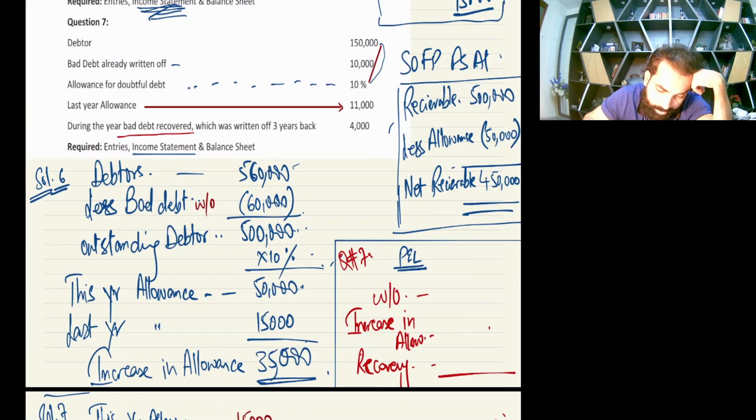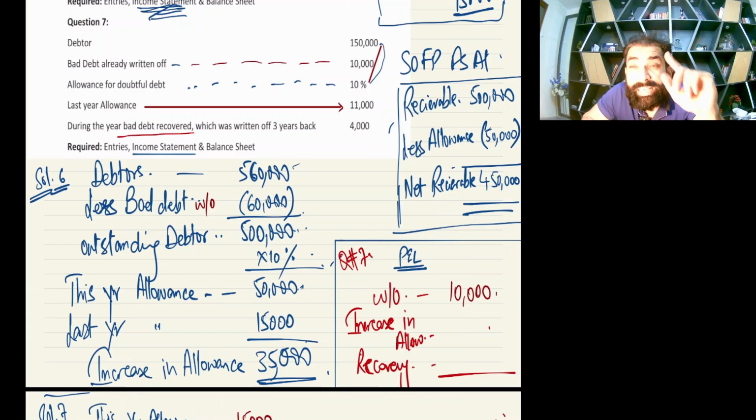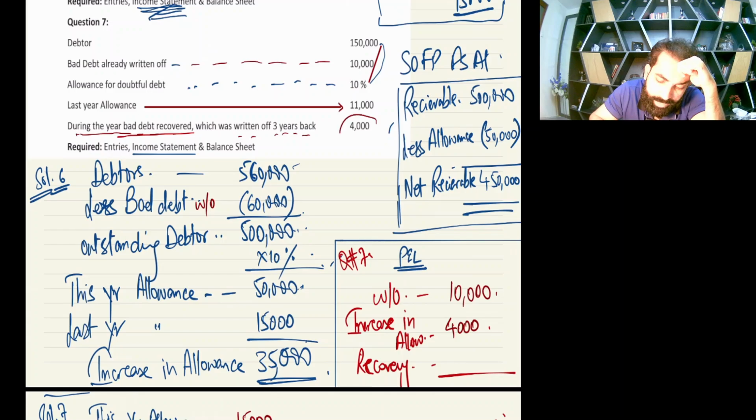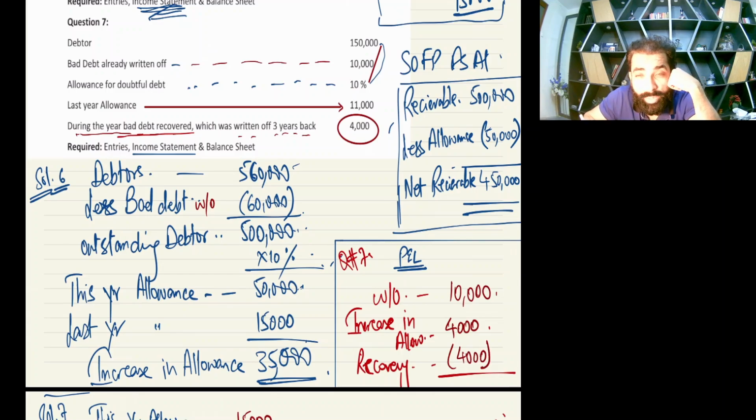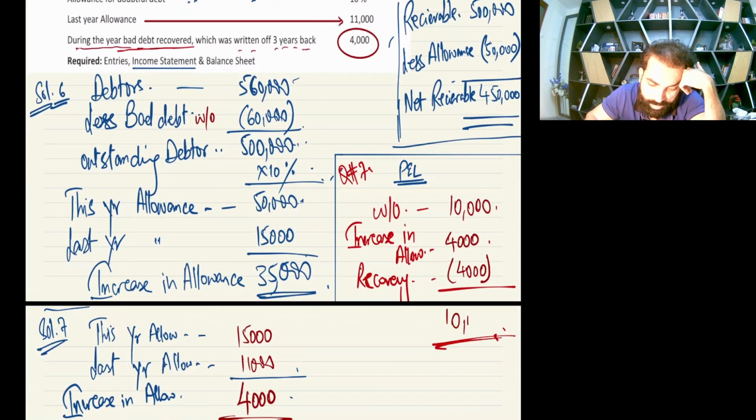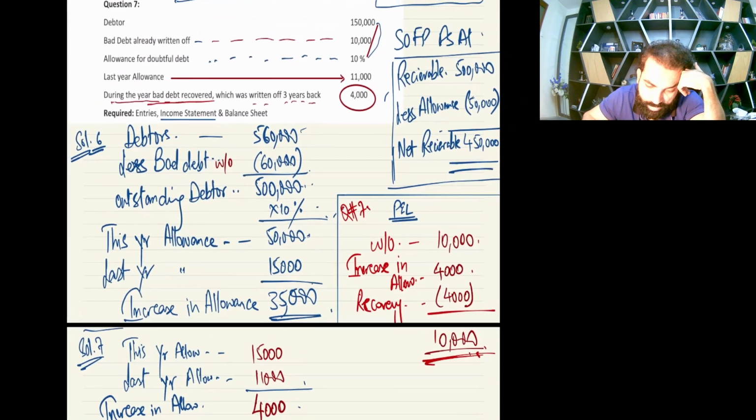Now my respected students, let's make the P&L box. First of all, how much is the written off? Yes, this year you have 10,000 bad debts written off. Then in the allowance section there is an increase in allowance, not decrease, so the increase in allowance is again expense, 4,000 we just calculated. And during the year, bad debt recovered, which was written off earlier, is another income. Recovered is always your income. So income goes as a negative sign, and negative sign means bracket in accounting. So 10 plus 4 minus 4, your final answer is 10,000.